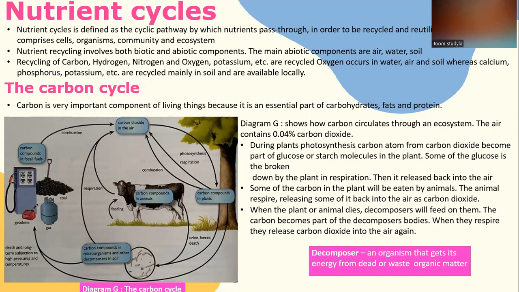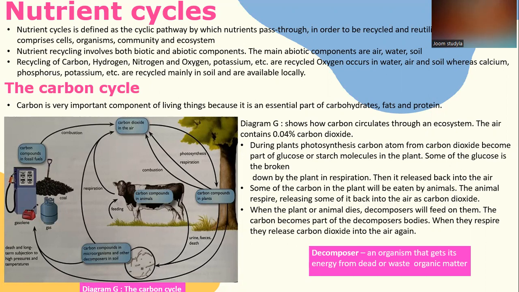During plant photosynthesis, carbon atoms from carbon dioxide become part of glucose or starch molecules in a plant. Some of the glucose is broken down by the plant in respiration, then released back into the air. Some of the carbon in the plant will be eaten by animals. The animals respire, releasing some of it back into the air as carbon dioxide.